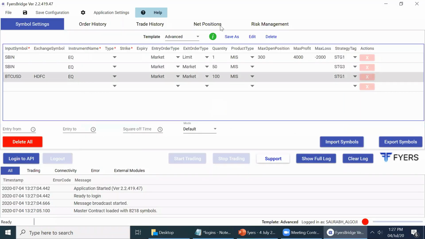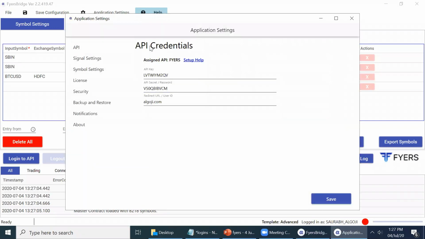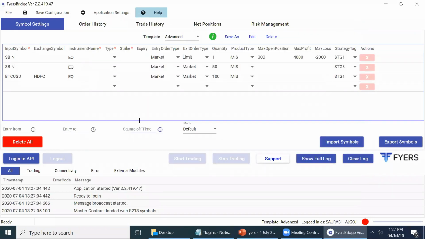Now once I log in, it comes with preset configured symbols and all. So I can add symbols, whatever I want. I can put up here my API details to log in and connect with the Fire's API. Okay, so I put up my API details. I click login to API. I click start trading. I'm done. I'm connected right now with the Fire's system.